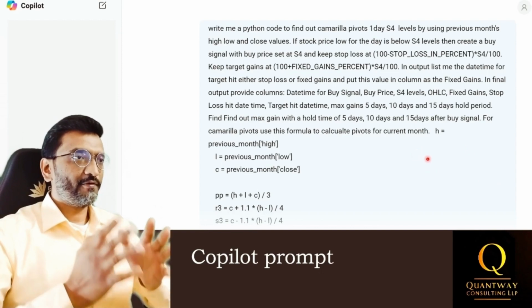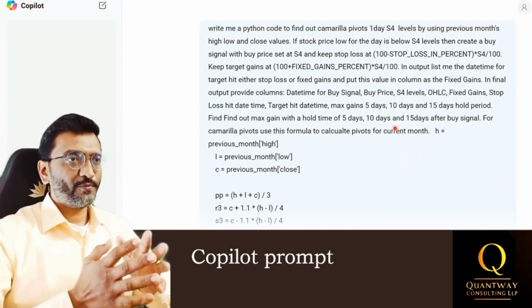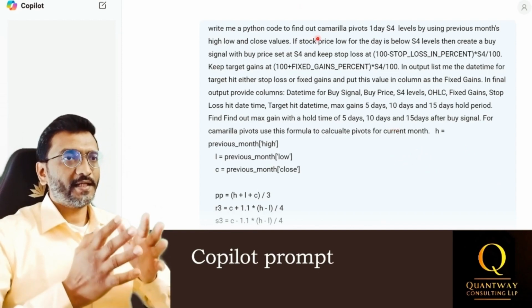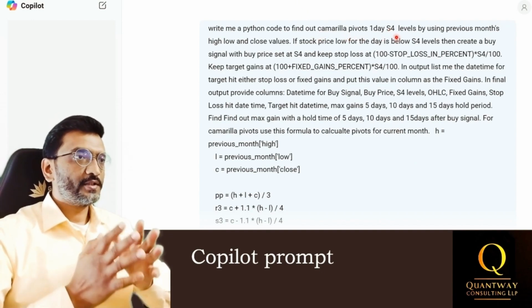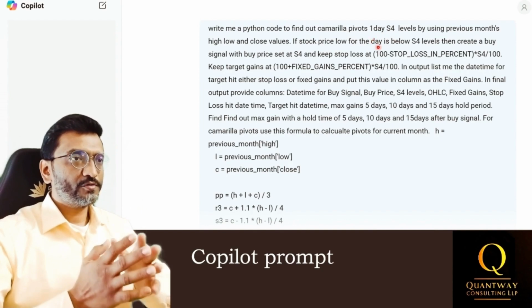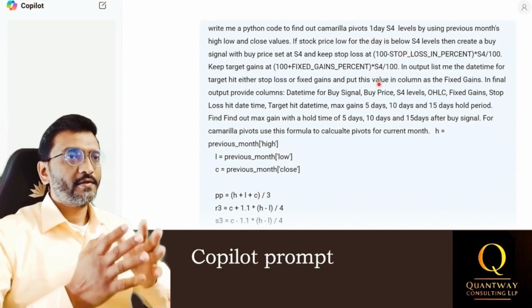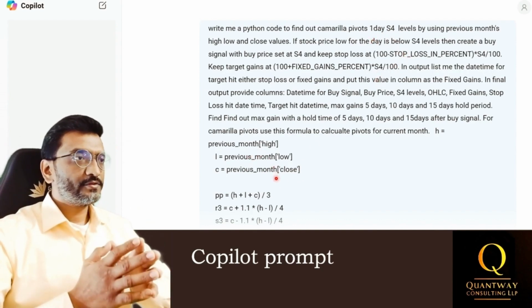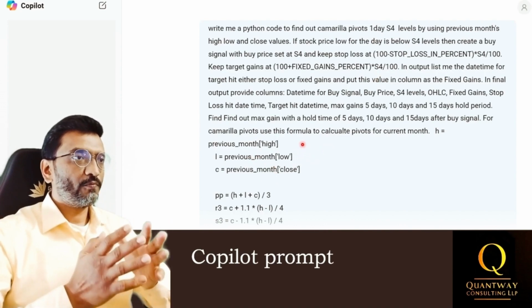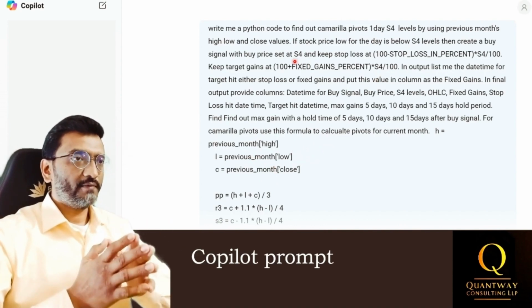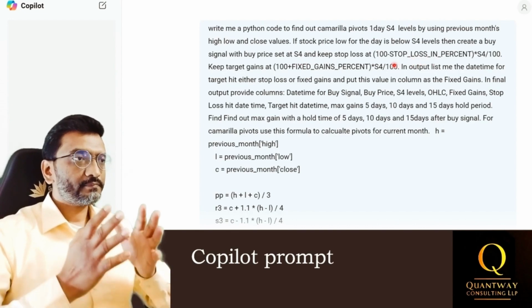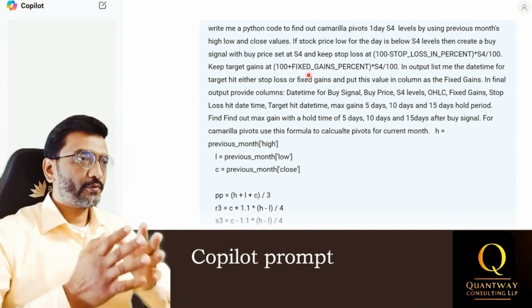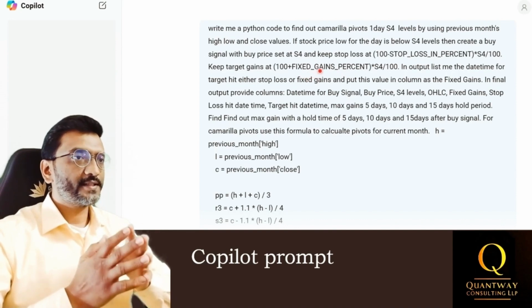I am passing the following input to Copilot to generate Python code for calculating the Camarilla pivots and creating a buy signal based on S4 levels. The code should use the previous month's high, low, and close values to calculate the S4 levels for one day. A buy signal should be generated when the stock price low for the day is below the S4 level, with a stop loss defined by the variable stop loss percent and the target level for booking profits defined by the variable fixed gain percent.